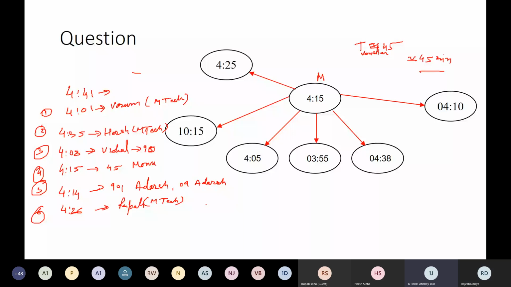Anybody else? Nagendra, 420. And your roll number? 48, Nagendra.